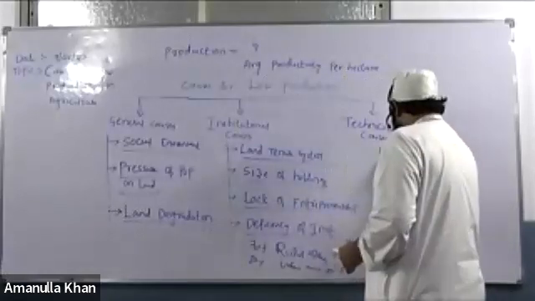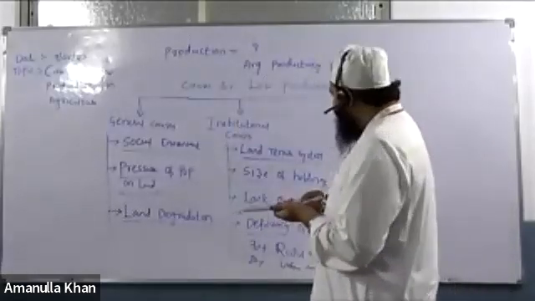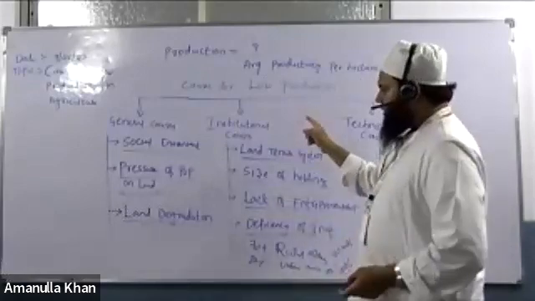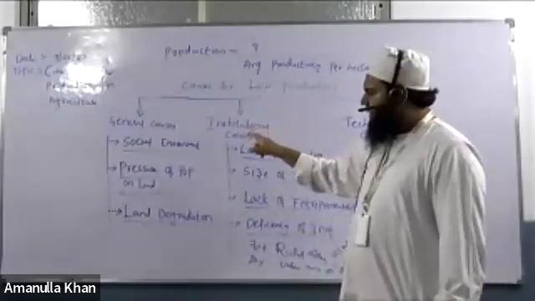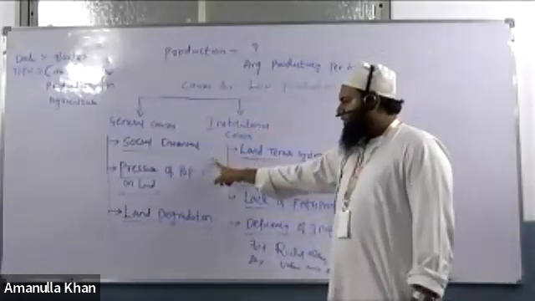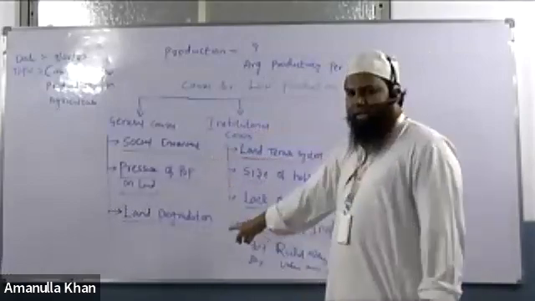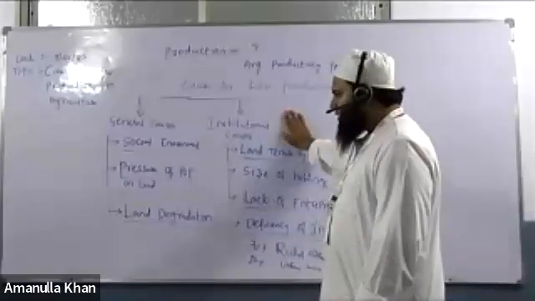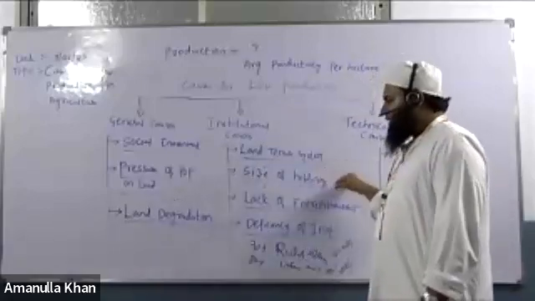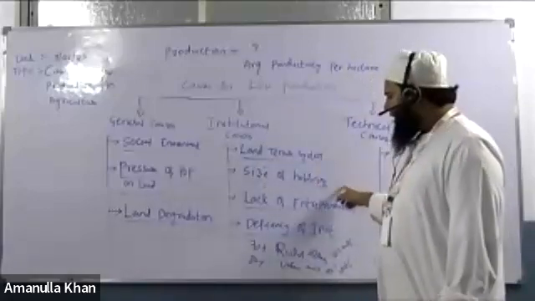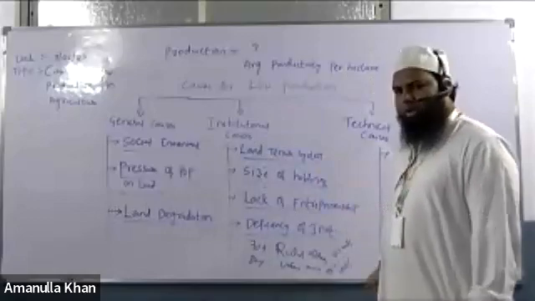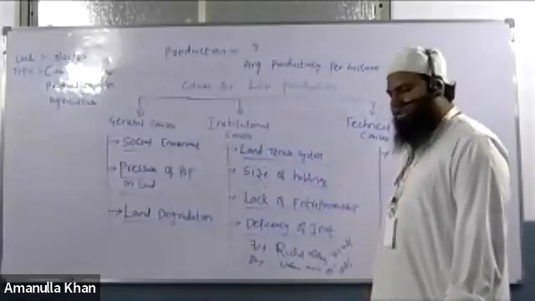Okay, till now we have completed C, general causes, institutional causes. In general causes, we can see that there are 3 more points: social environment, population pressure on land, and land degradation. Okay, next one is institutional causes. Institutional causes, इसके अंदर है सबसे पहले land tenure system, and the second one is size of holdings, third one is lack of entrepreneurship, fourth one is deficiency of investment.